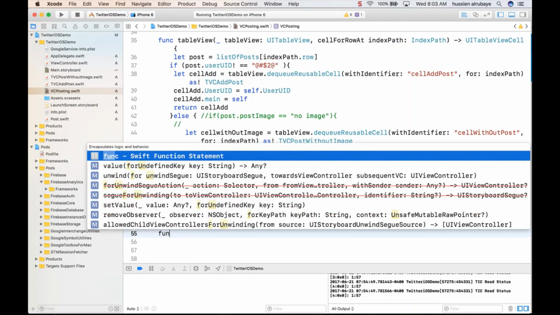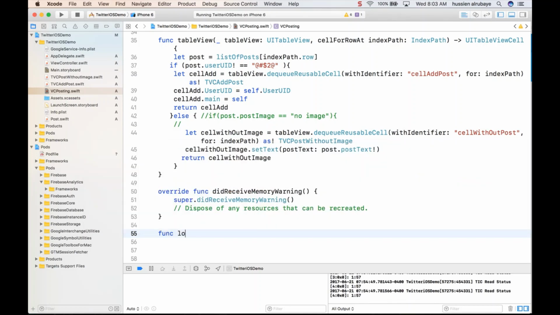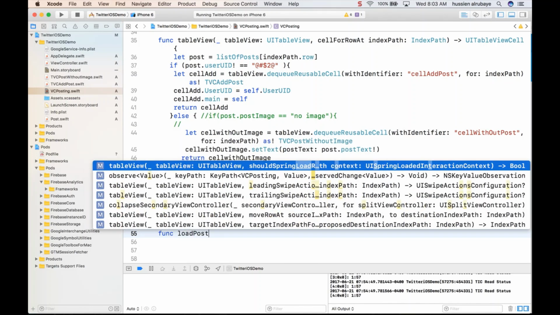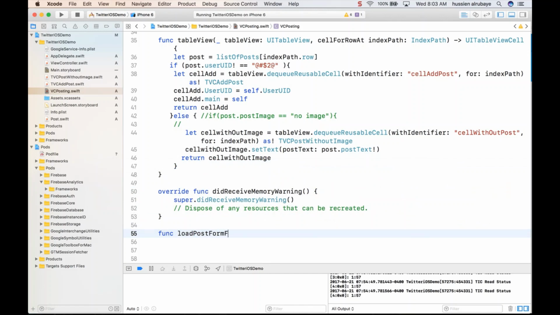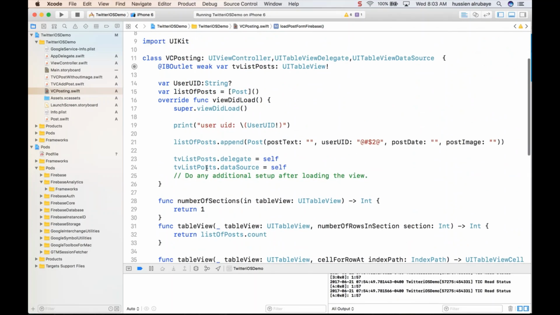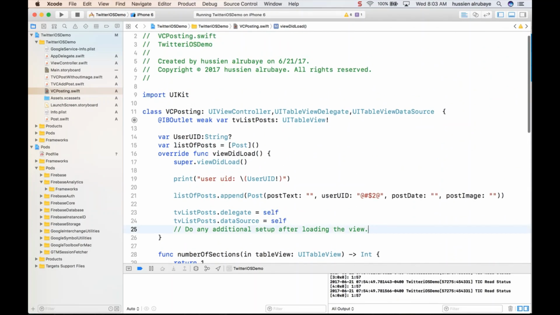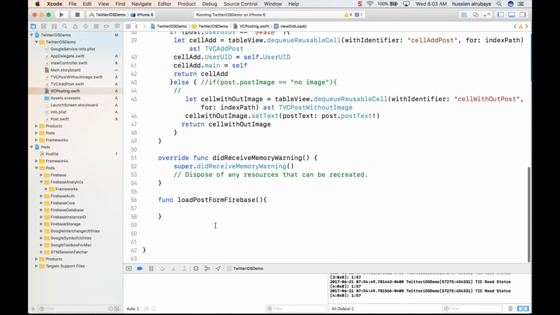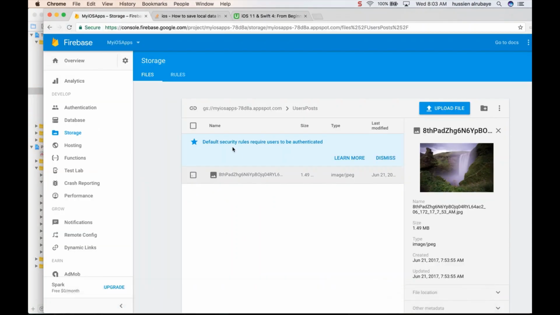Okay, let me define a function. I name it load post from Firebase. It will load the posts from the Firebase. This one should be called automatically whenever the application gets started, so it will be able to load them from the Firebase. So how do I load the posts from the Firebase?